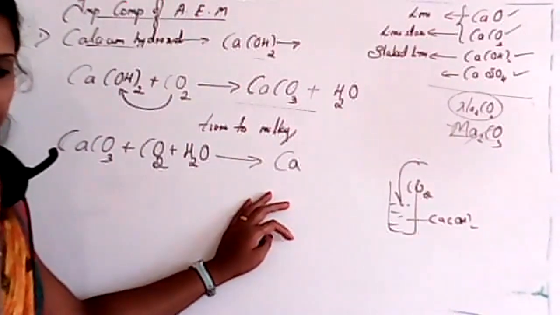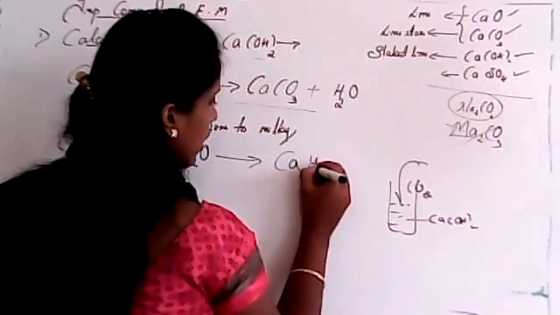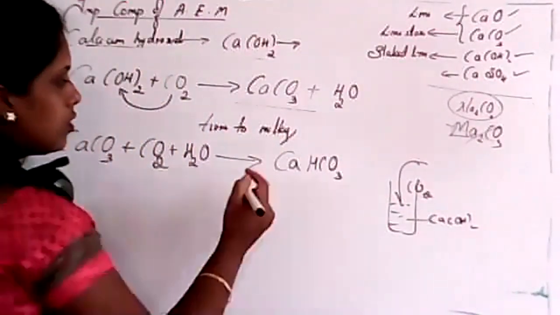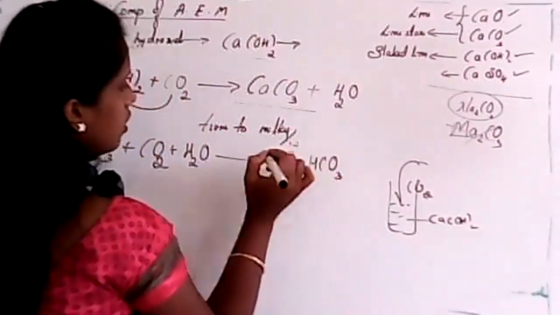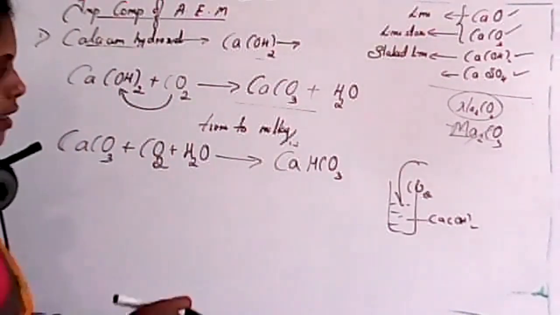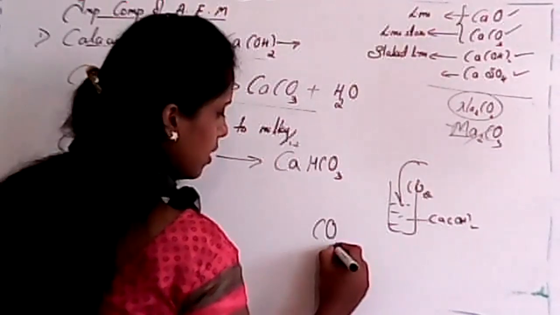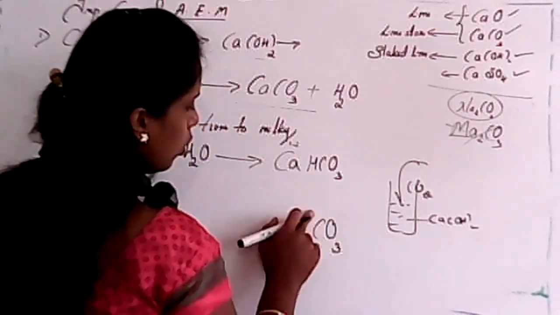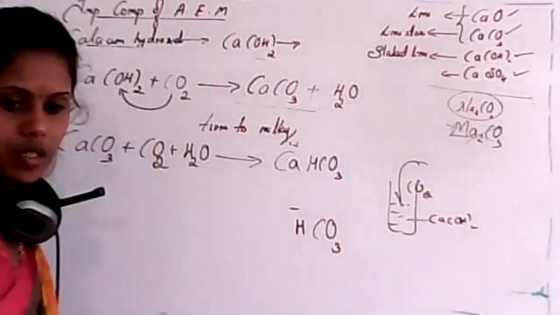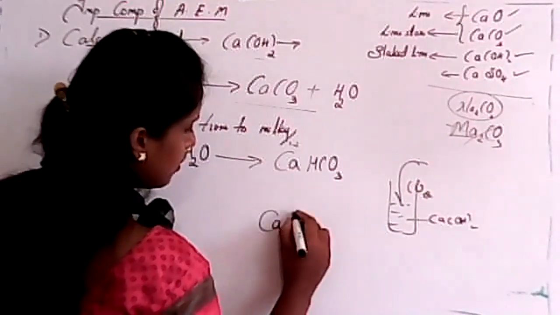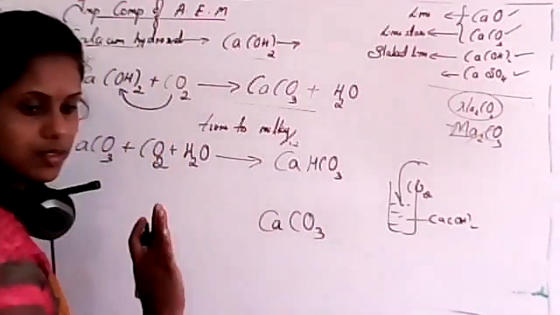Yes, calcium bicarbonate, Ca HCO3, but it is not balanced. It is not balanced because Ca has a +2 oxidation state, and CO3 has a -2 oxidation state. With H plus present in HCO3, its whole oxidation state is -1. If I write CO3 itself, it is calcium carbonate, which is the right answer.